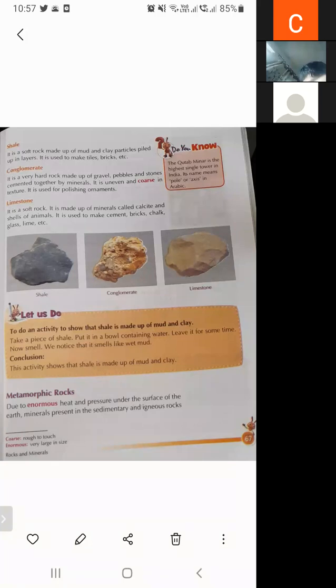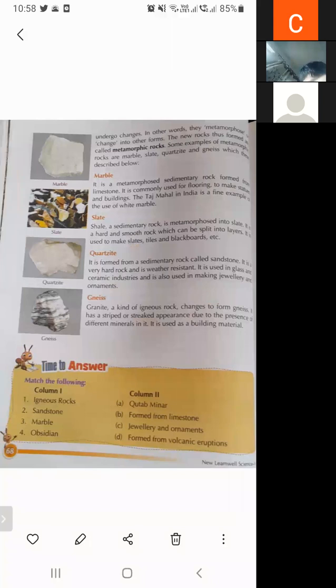So below the Earth's surface, there is a high temperature and high pressure. Due to very large heat and very large pressure under the surface of Earth, minerals present in sedimentary and igneous rock undergo changes.